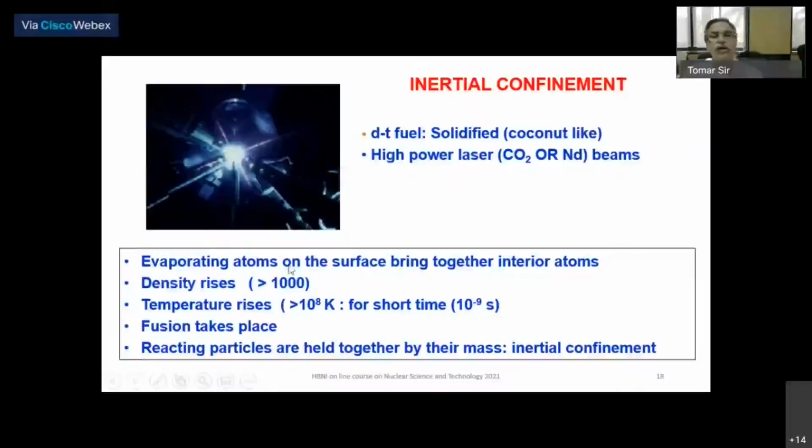So essentially, why is it called inertial confinement? Because the reacting particles are held together by virtue of their mass. When you are ablating, they are giving the kick, and so by mass they are confined together as a solid fuel, and that's why it is called inertial confinement.